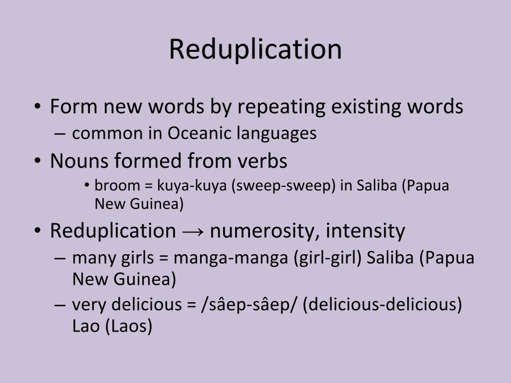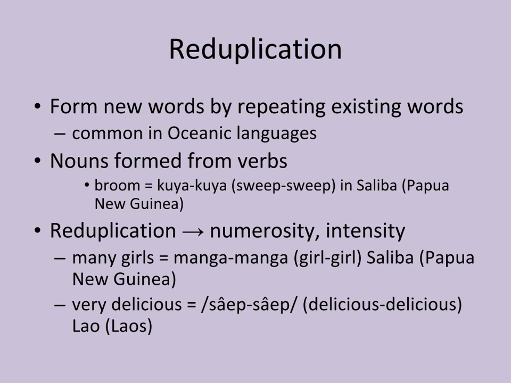Reduplication can also represent numerosity or intensity. So for example, in the same language, Saliba, the language of Papua New Guinea, if you want to say many girls, you would say manga manga.